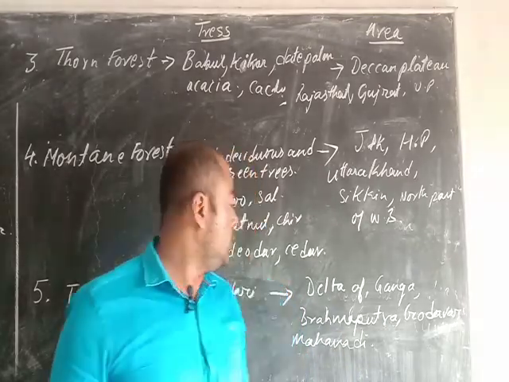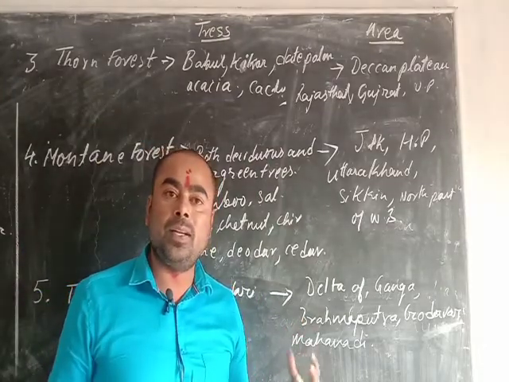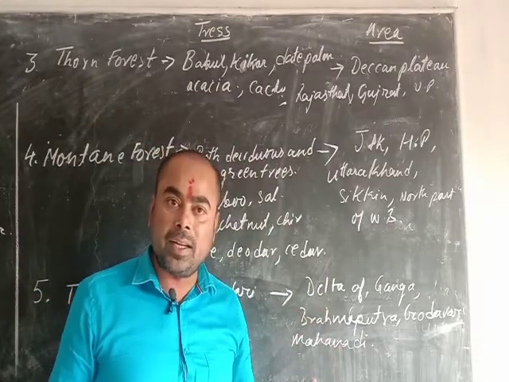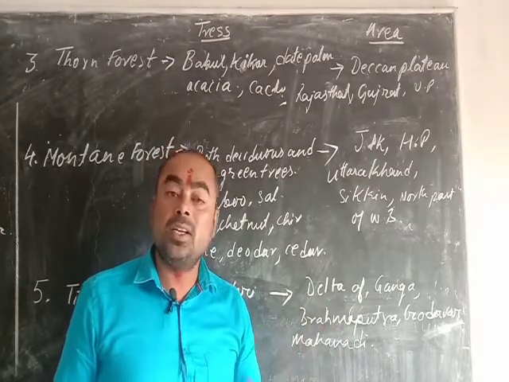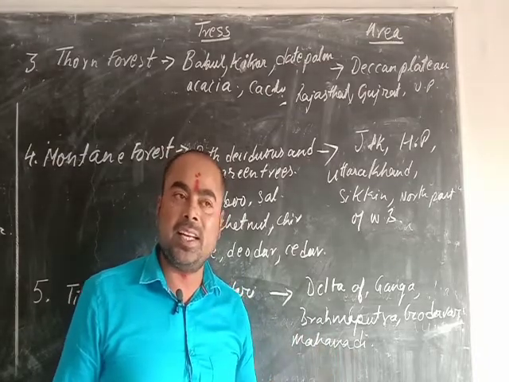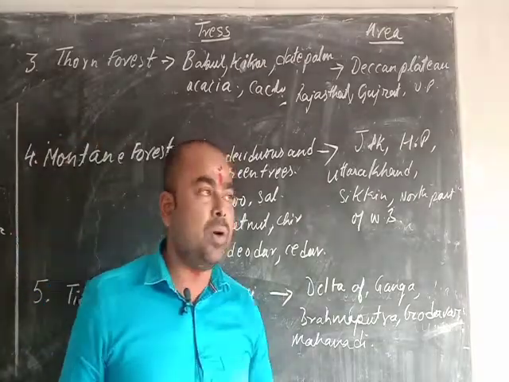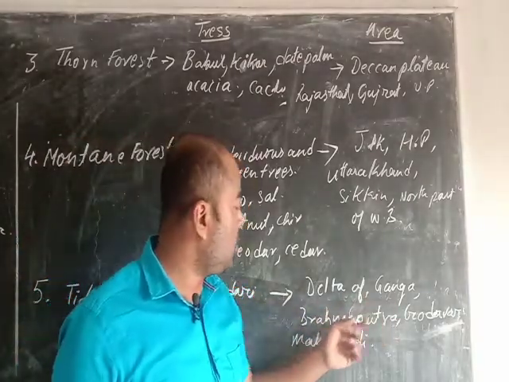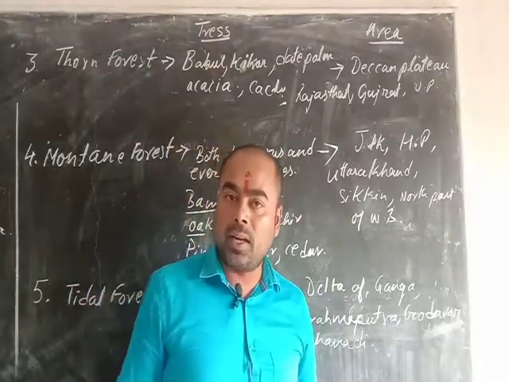Is that clear? Now, one of the biggest deltas in the world is the Sundarban delta. There is tidal forest and there is one main variety of tree. The tree's name is Sundari, and that's why it got its name, Sundarban delta. So the main variety of tree found here is Sundari, and they are found in the deltas of the rivers Ganga, Brahmaputra, Godavari and Mahanadi. Okay, is that clear students?